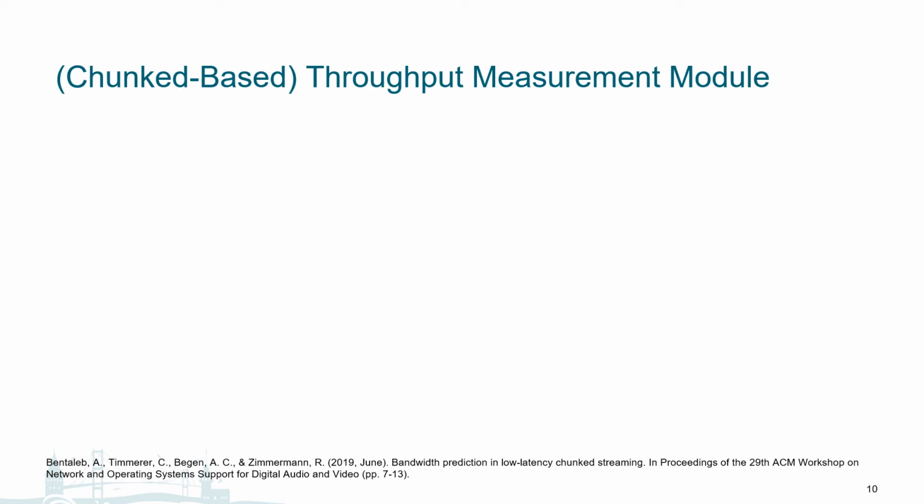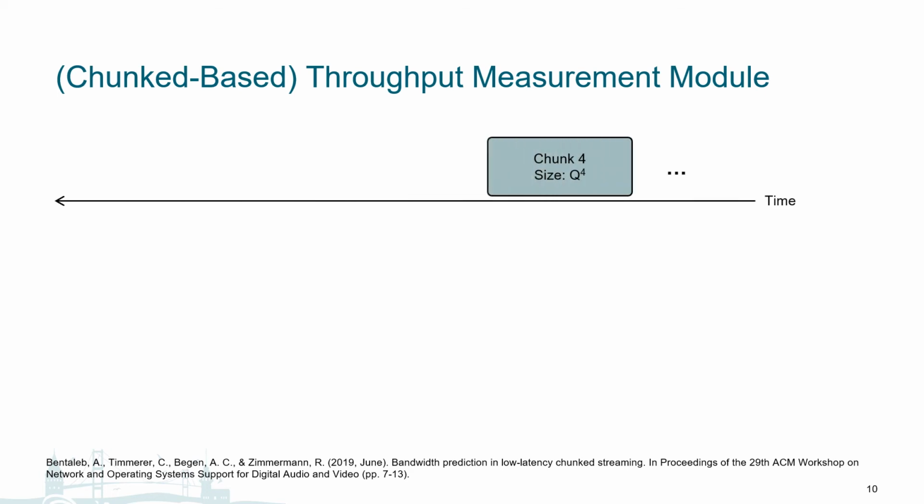Next, we introduce our throughput measurement module. As mentioned earlier, the use of chunked transfer encoding could help reduce latency for live streaming, but also introduce a problem with existing throughput measurement methods such as ACTA due to the presence of inter-chunk idle periods.